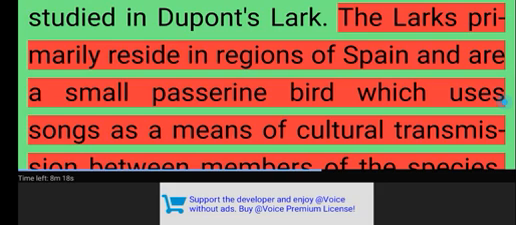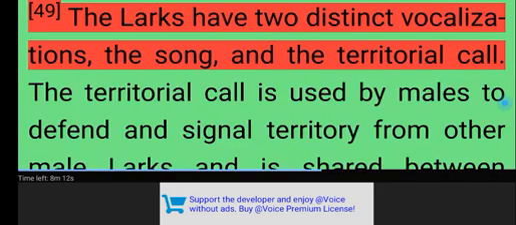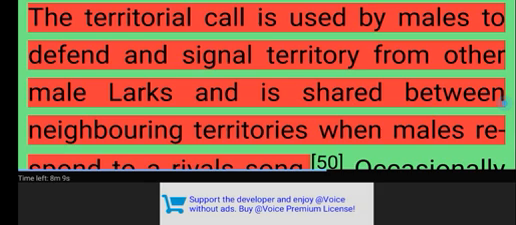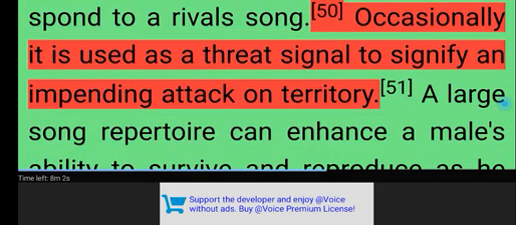The larks primarily reside in regions of Spain and are a small passerine bird which uses songs as a means of cultural transmission between members of the species. The larks have two distinct vocalizations, the song and the territorial call. The territorial call is used by males to defend and signal territory from other male larks and is shared between neighboring territories when males respond to a rival's song. Occasionally it is used as a threat signal to signify an impending attack on territory.